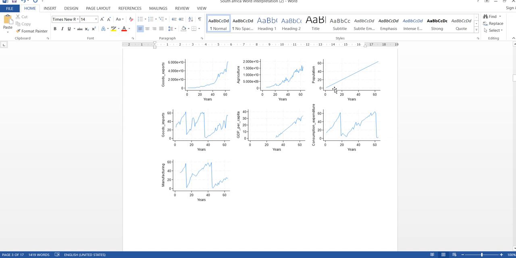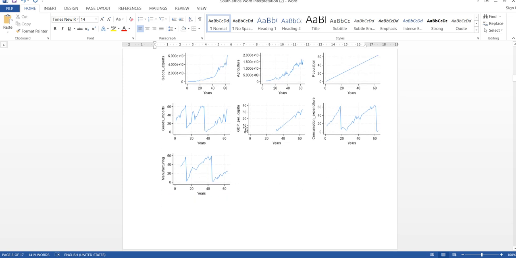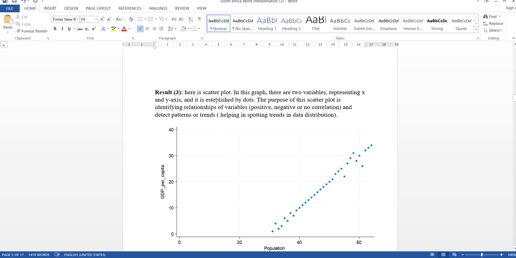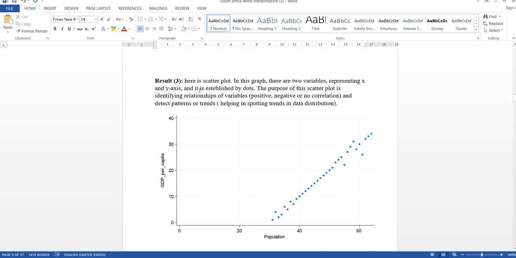So population is stable, it rises stably as time passes. Well, consumption expenditure also fluctuates, and here you can see GDP per capita. It started to gain information from 2001. I'm not really sure, but it gave information about it there. So the third result is GDP per capita and population.